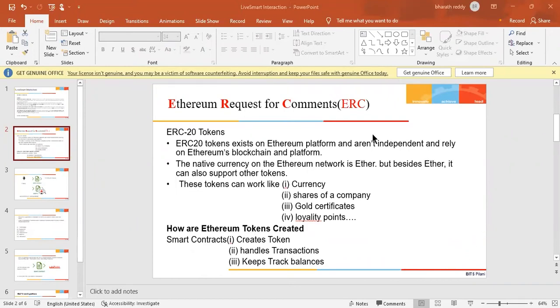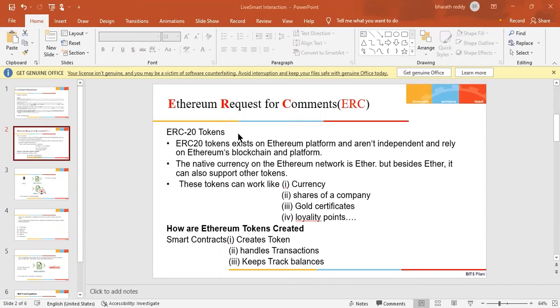My topic is about Ethereum ERC tokens, ERC20, ERC721, different types of ERC tokens. ERC means Ethereum Request for Comments, whereas 20 is just a random number. We all hear about ERC20 tokens, but what are these tokens and why are they important? I will try to discuss them briefly in this video.